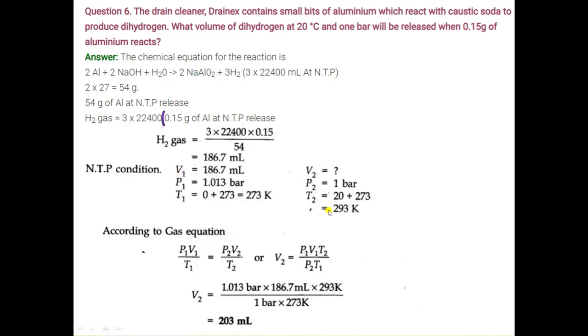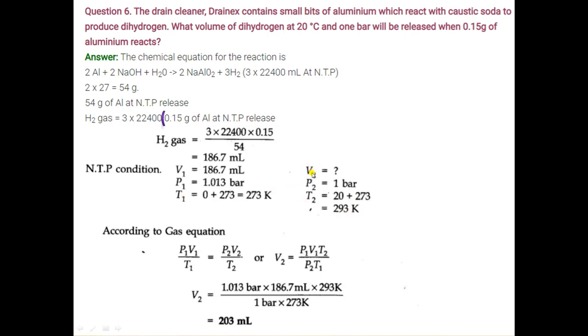Now the conditions which are given in the question. Volume we have to find out, and pressure is given, that is 1 bar. Temperature is also given, 20 degrees Celsius. Convert it into Kelvin, plus 273, it is equal to 293 Kelvin. Now you know V1, P1, T1, P2, T2.